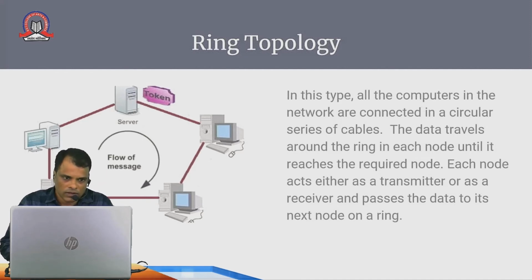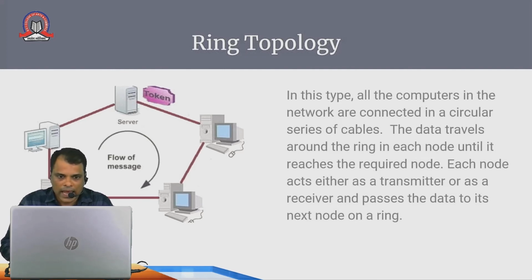Suppose the server sends some information to the fourth computer. That information first reaches the first computer, then the second computer, then the third computer, and at the end it will be accepted by the fourth computer, as it is for the fourth computer. So that is the fault in this type of topology.